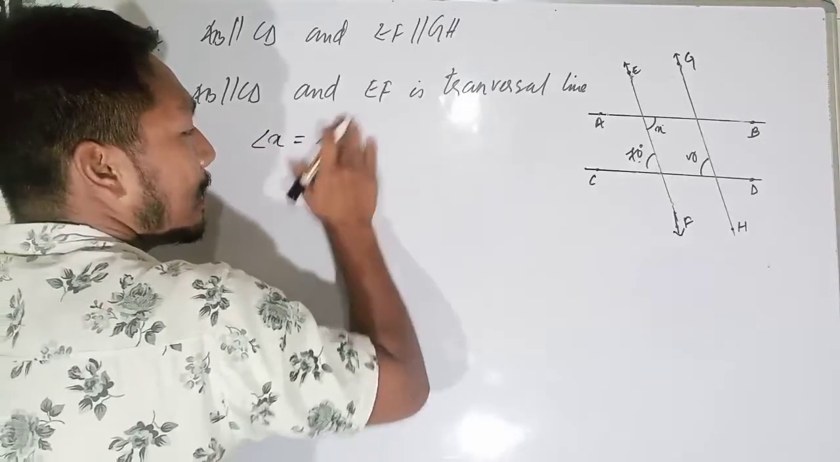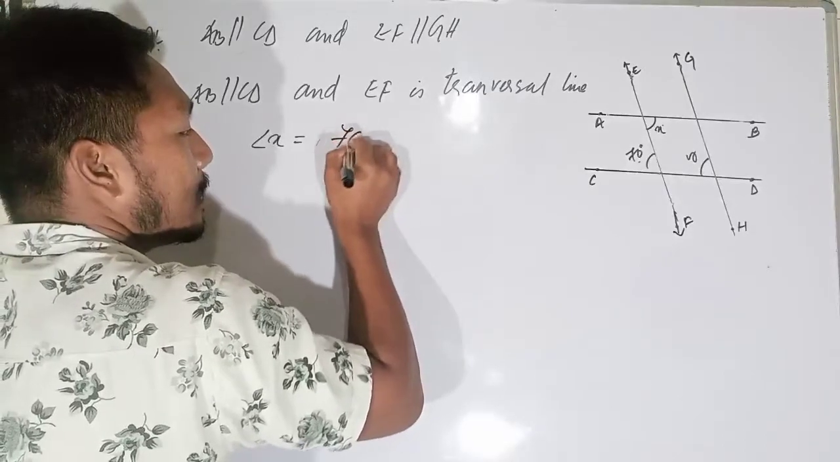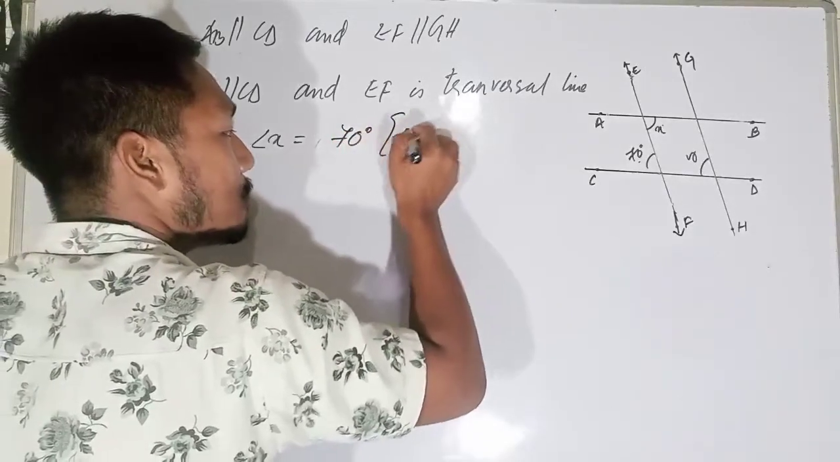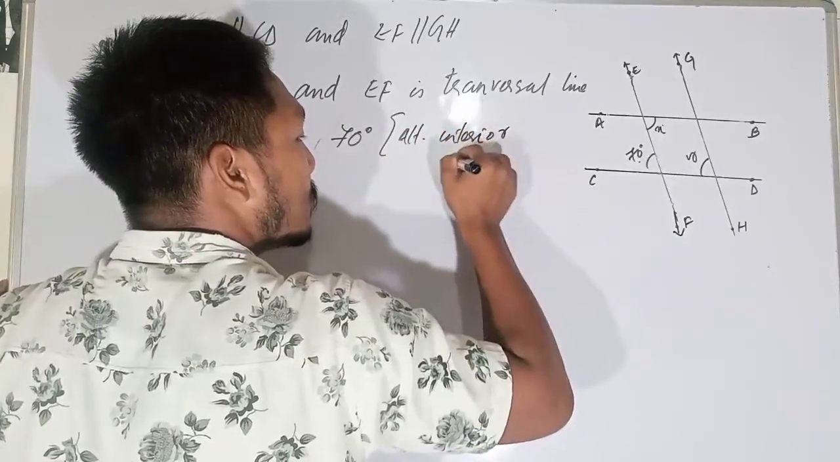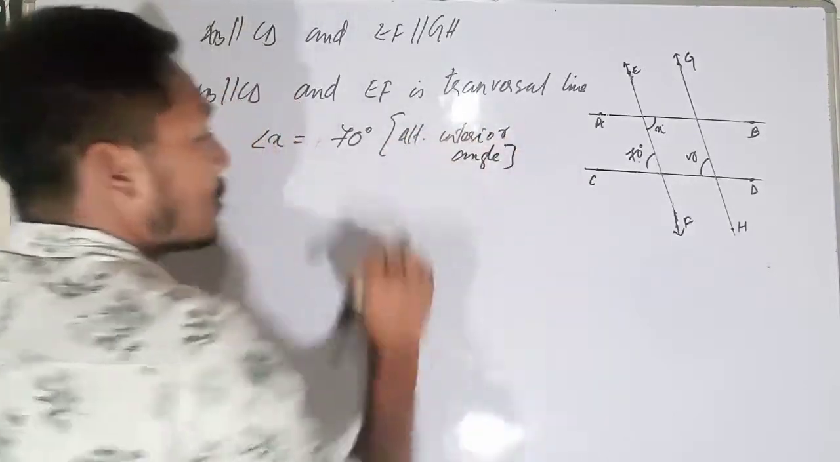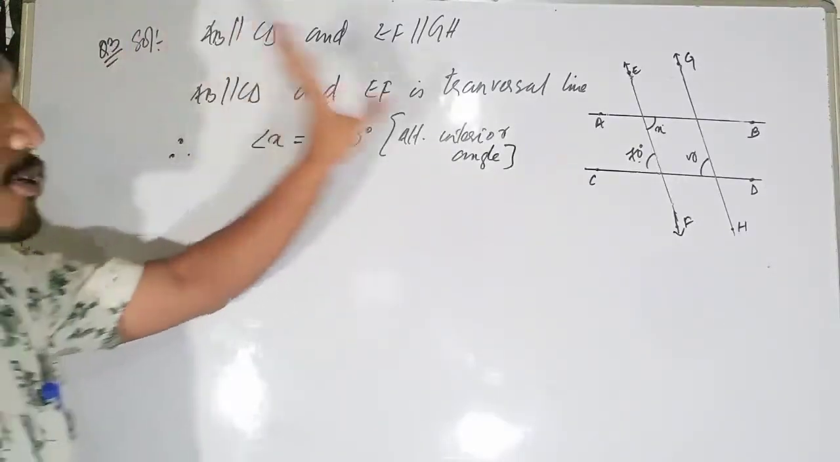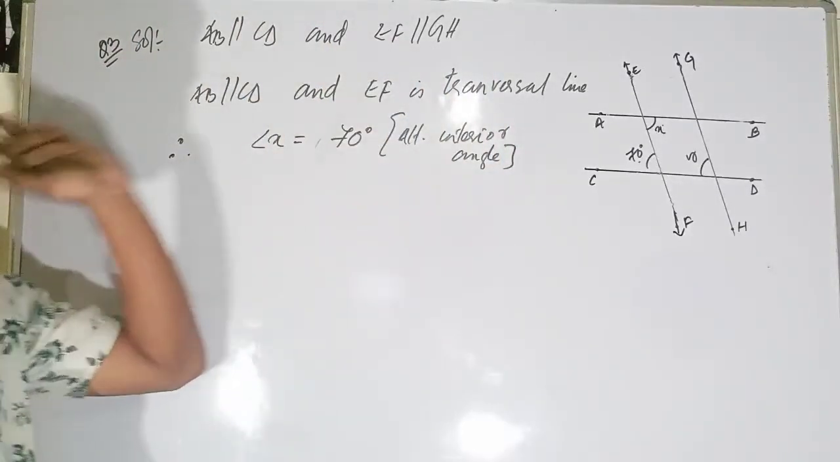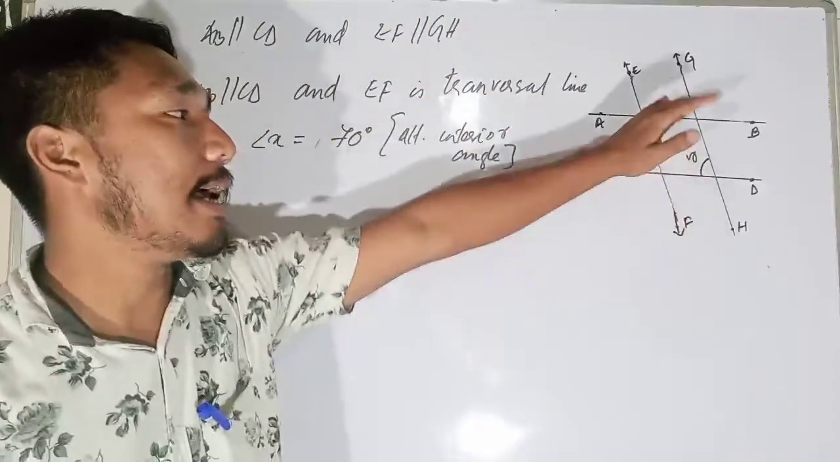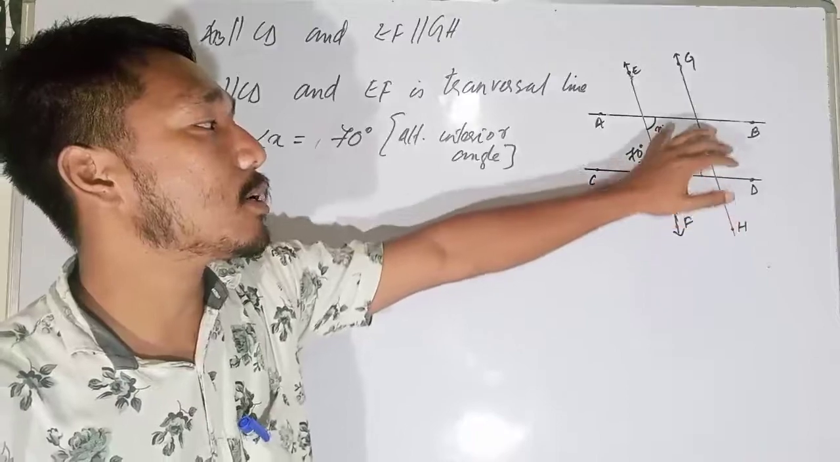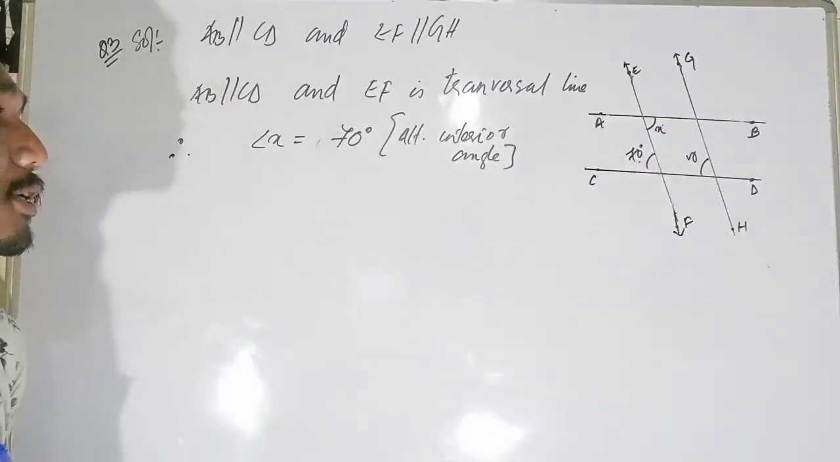Angle X will be equal to what? Angle 70 degrees. Why? Alternate interior angles. Why? Because if the two lines are parallel to each other, and EF is a transversal, these two angles will always be equal to each other. Why? They are alternate interior angles.